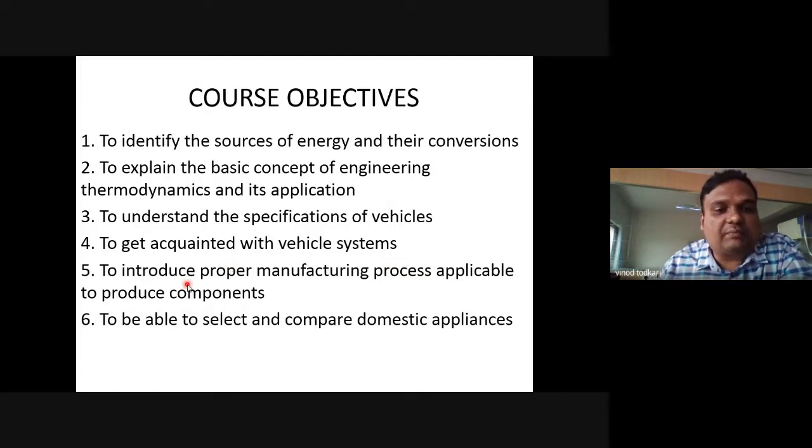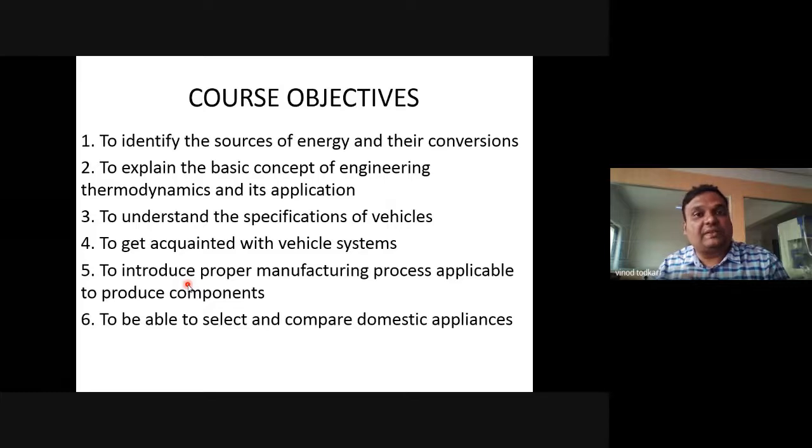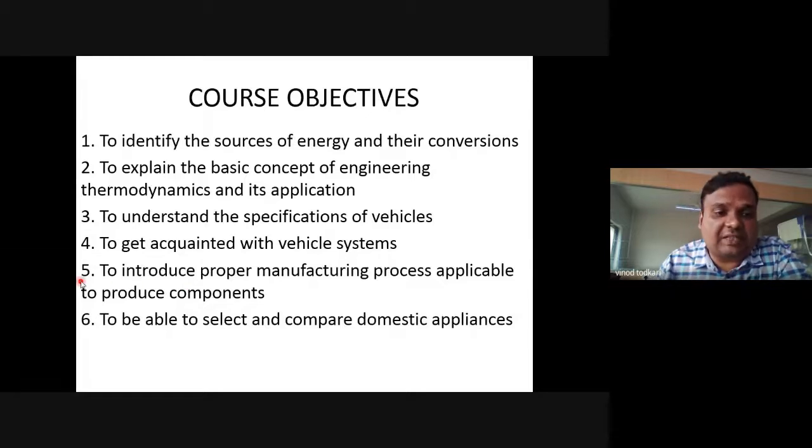Now see, unit number 5 is to introduce proper manufacturing processes. You will come to know how a raw material is converted into a workpiece. What are the different processes? What is subtractive manufacturing? What is additive manufacturing? You will see which different machines are there, how they are used, and what the names of different components of a machine are. How a lathe machine works, how a milling machine works. So that we will study in unit number 5.